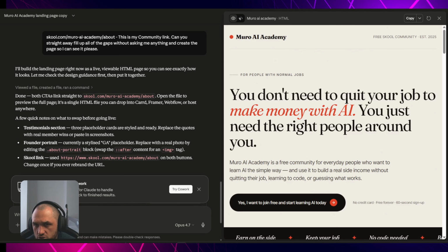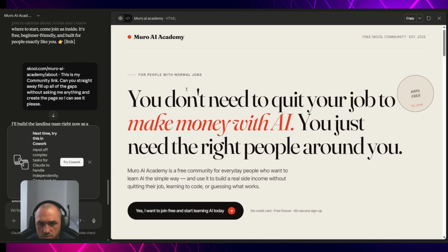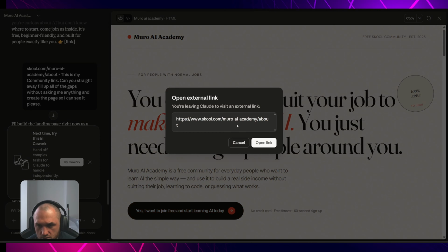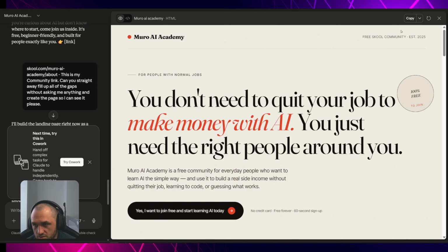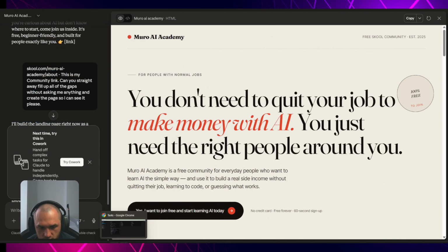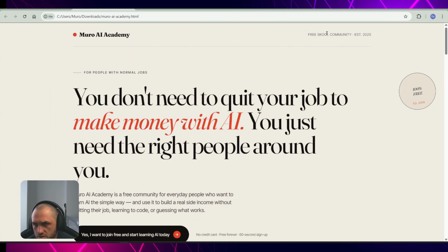Let's see the page. Your AI Academy for people with normal jobs. You don't need to quit your job to make money with AI. It's really good. You want to join. If we click it, it's going to go to the Academy. This is really good. Let me download it and I'm going to open it in full screen. This is on full screen.